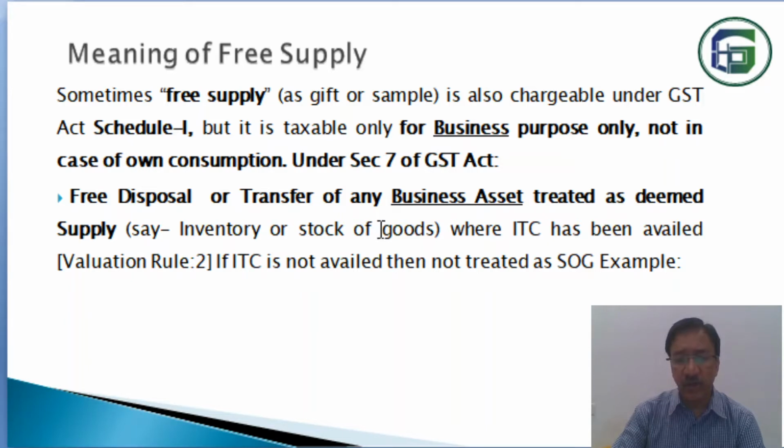Say, inventory or stock of goods where ITC has been availed. But input tax credit must be availed in that case. Here are two options. The rule is given, valuation rule 2, and if ITC is not availed, then it is not treated as supply of goods. So ITC may be availed, or ITC may not be availed. So let us see in the next slide.